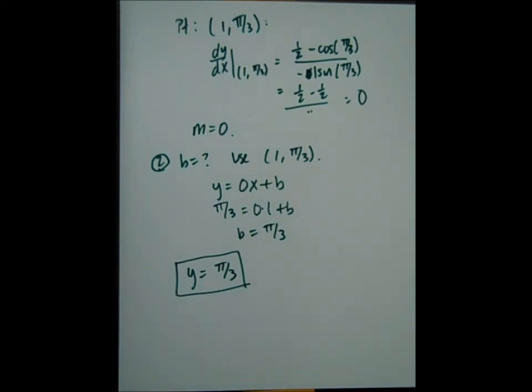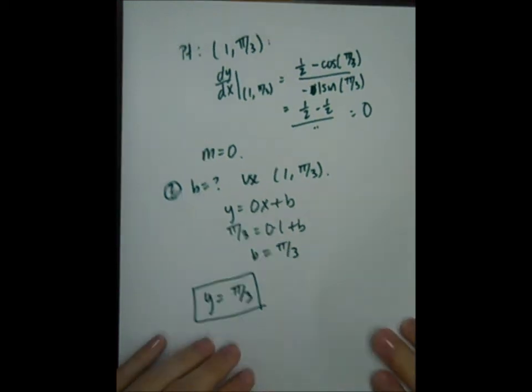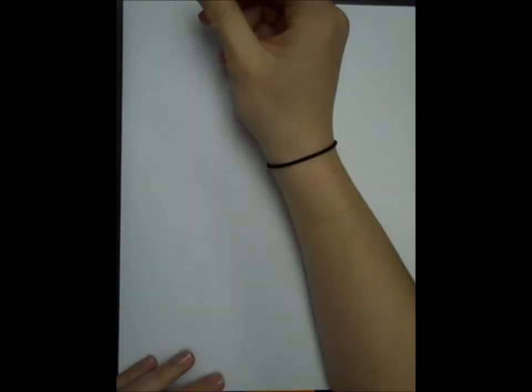So the takeaway from all this is that finding the slope of a tangent line, finding the equation of tangent lines, that hasn't changed. The only thing that's changed is that you might have to find the slope a little bit differently using implicit differentiation. Let's see, I want to do maybe one more.